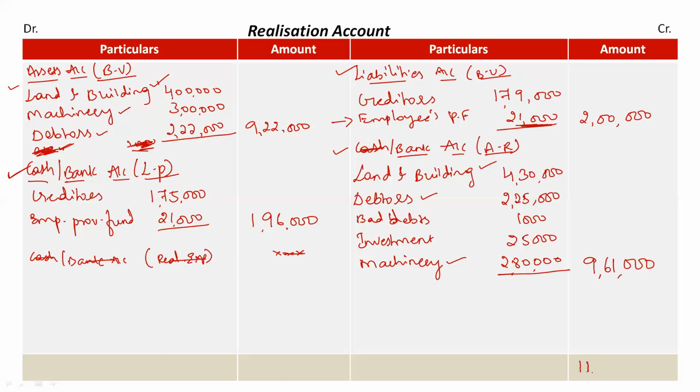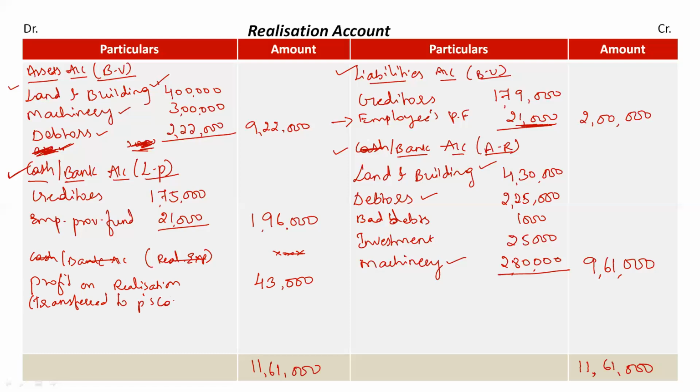The total of the credit side is 11,61,000 rupees. Now I will deduct 9,22,000 and 1,96,000 rupees from 11,61,000 rupees. So the balancing figure that I am getting is rupees 43,000. The balancing figure is on the debit side, so I will treat it as profit on realization. Now this will be transferred to partners capital account.